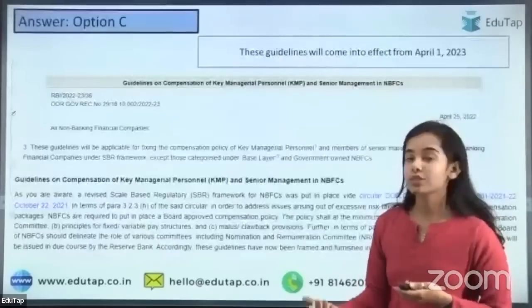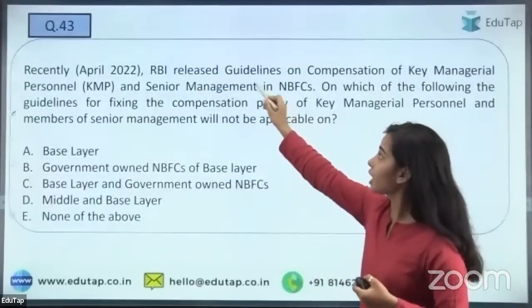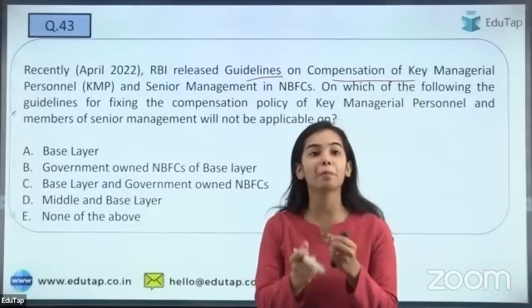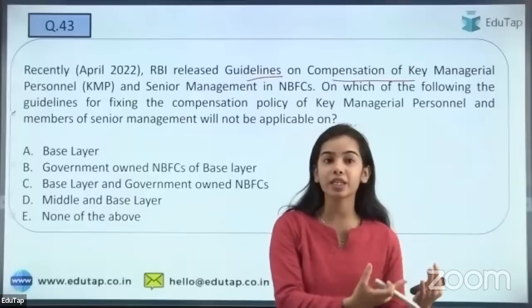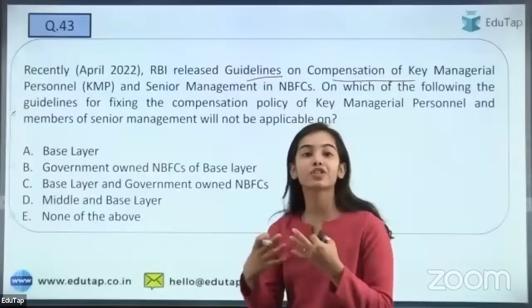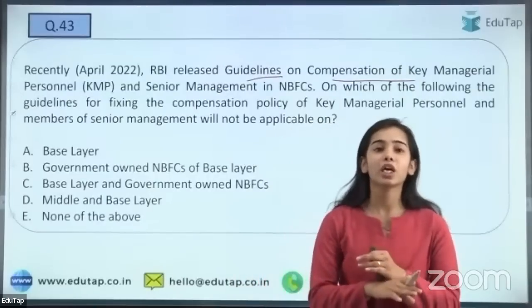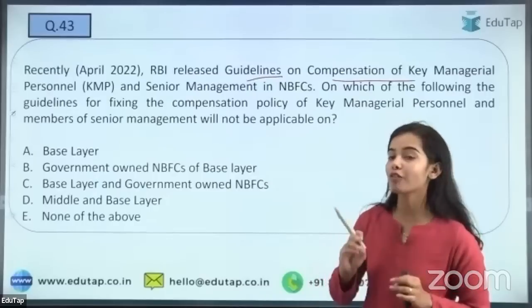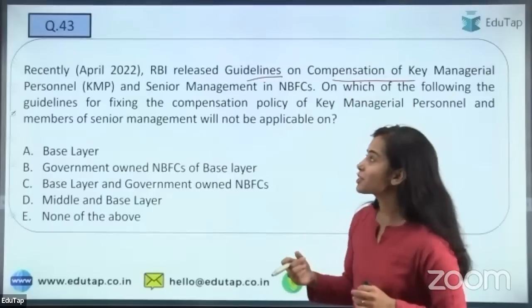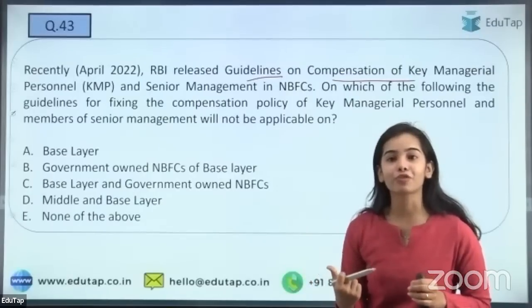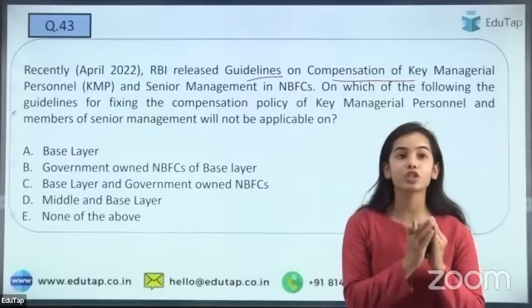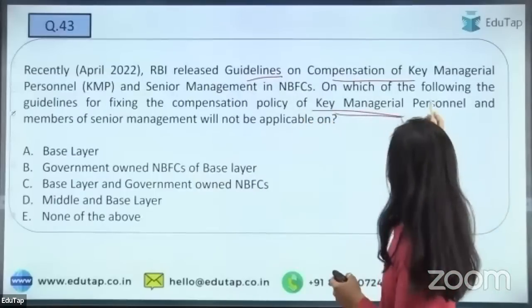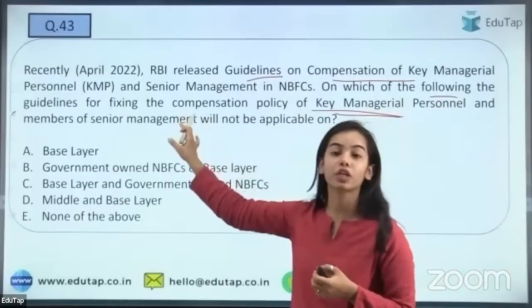Okay. So next question is regarding that the RBI released the guidelines on the compensation of the key managerial personnel and the senior management, that they should get the compensation as per their work only. If they are generating the profits, they should be rewarded. If they are generating the losses and very bad losses by so much risk taking, they should be punished. So the exemptions are for what? You have to tell which of the following NBFCs are exempted from the guidelines on fixing of the compensation.